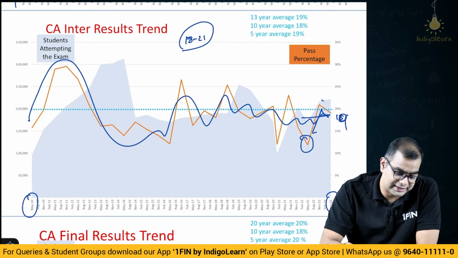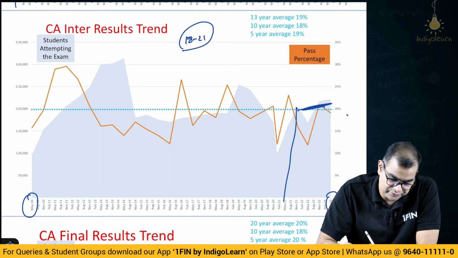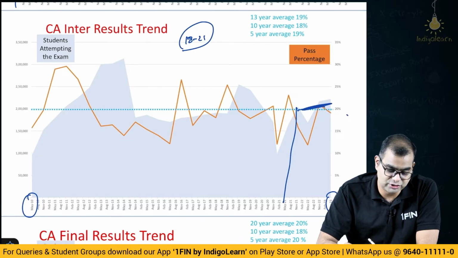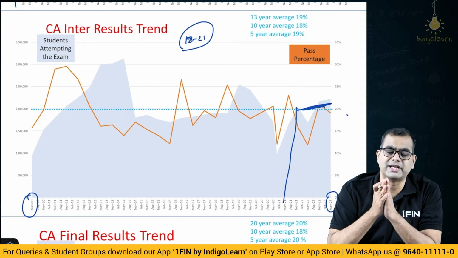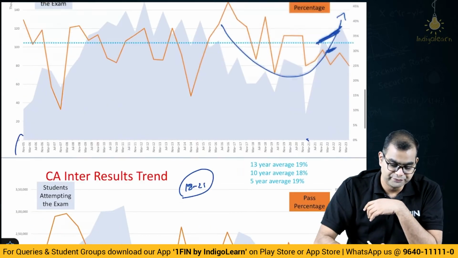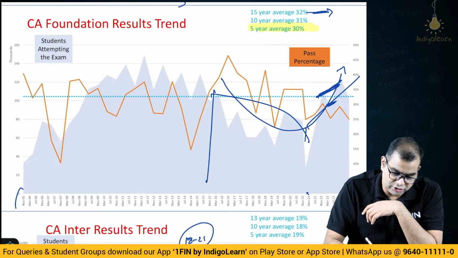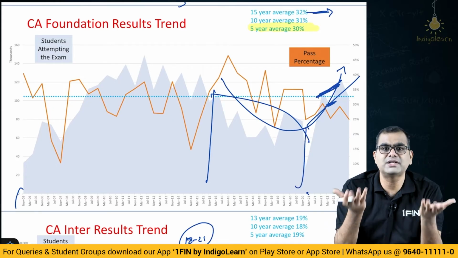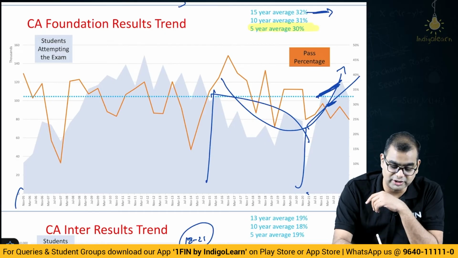And the most heartening point to note here is the student count. Student count is constant since 21. So, for the last 2 years, student count is constant. And a lot of people say, oh, nobody is joining CA, something is happening. That's all wrong. You see CA Foundation, numbers are up compared to the last 4 years, from 16 to 20 versus 20 to 23. Numbers are up. It is very, very clear. So, the attractiveness of the course has not gone down. In fact, numbers are up.